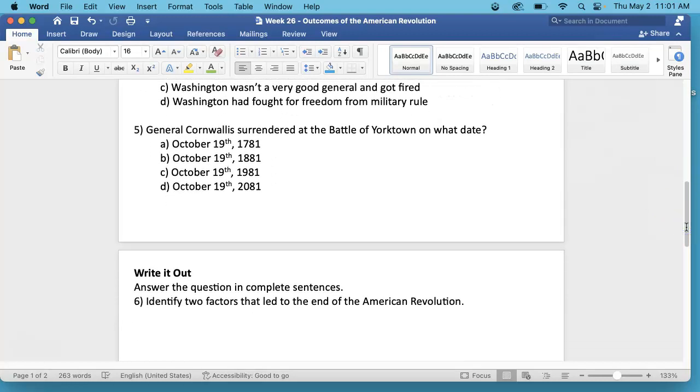Number 5. General Cornwallis surrendered at the Battle of Yorktown on what date? A. October 19th, 1781, B. October 19th, 1881, C. October 19th, 1981, or D. October 19th, 2081.